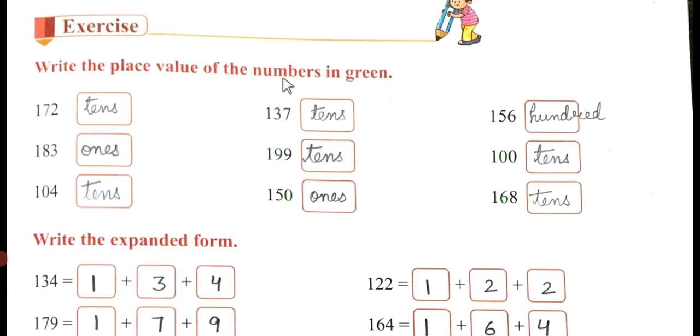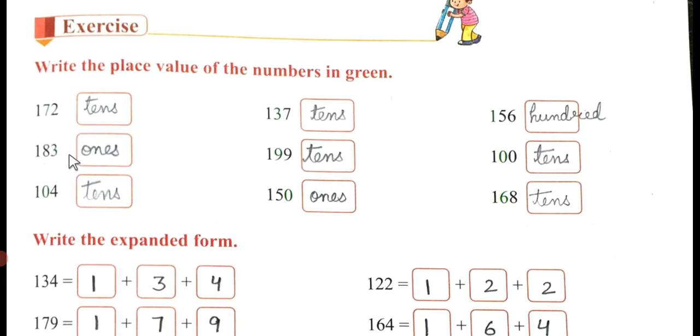Write the place value of the numbers in green. So here some numbers are printed in green. The first one is 7. At which place is 7? Ones, tens, hundreds. So 7 is at the tens place.